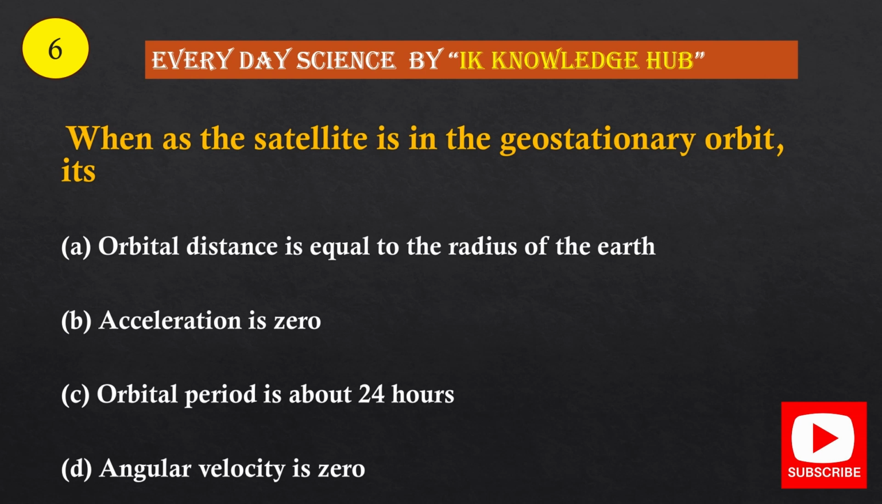Question number 6. When a satellite is in geostationary orbit, its: Option A, orbital distance is equal to the radius of the Earth. Option B, acceleration is 0. Option C, orbital period is about 24 hours. Option D, angular velocity is 0. And the correct option is option A, orbital distance is equal to the radius of the Earth.